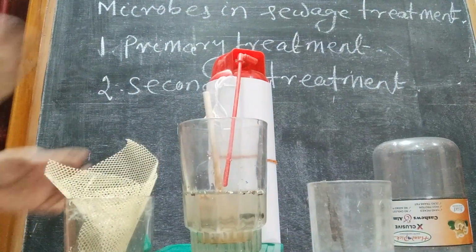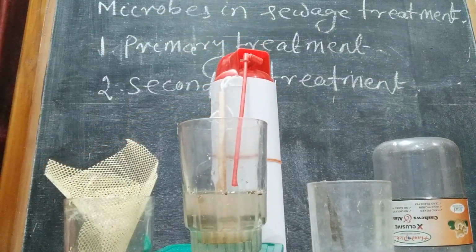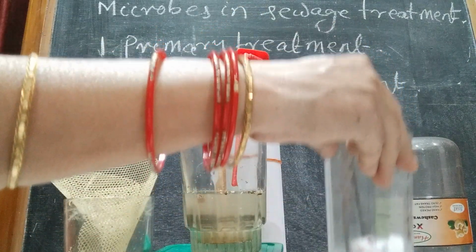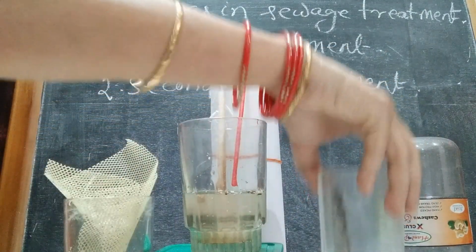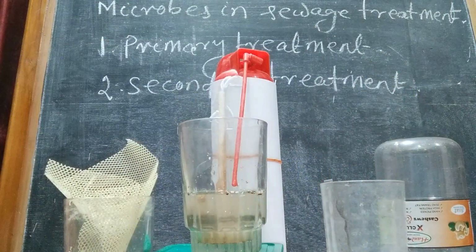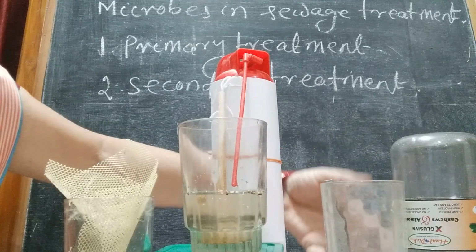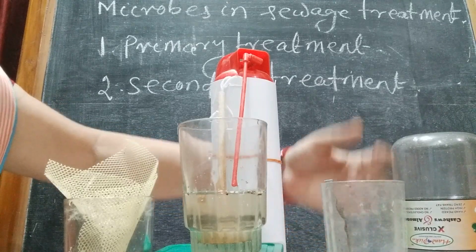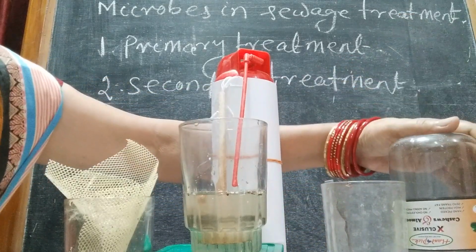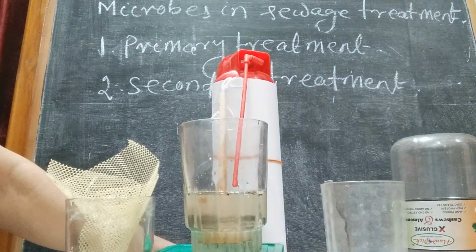Already you have seen, this is the agitator, this is the air supplier, and here the flocks settle and form the activated sludge. The rest of the activated sludge that settled down is transferred to the next chamber, the anaerobic sludge digester, where anaerobic bacteria are present.